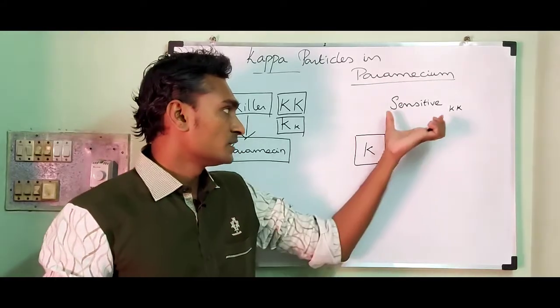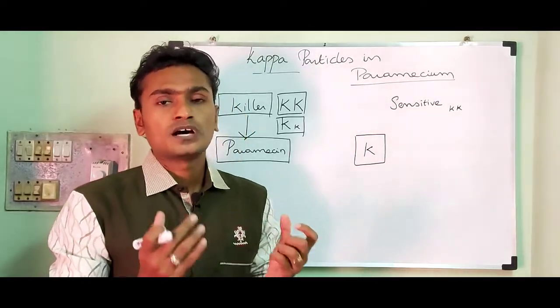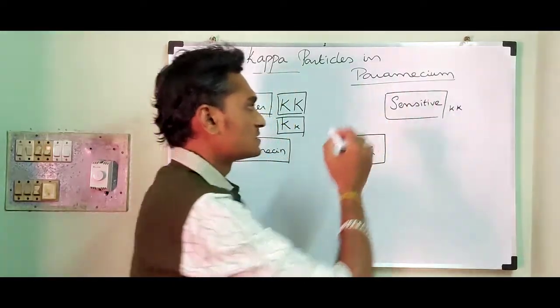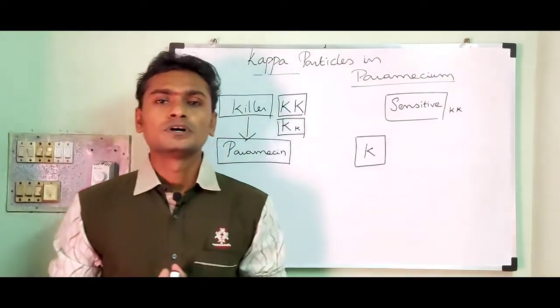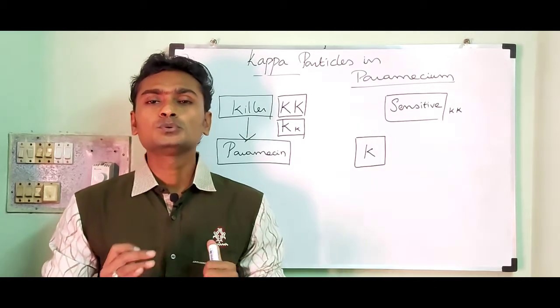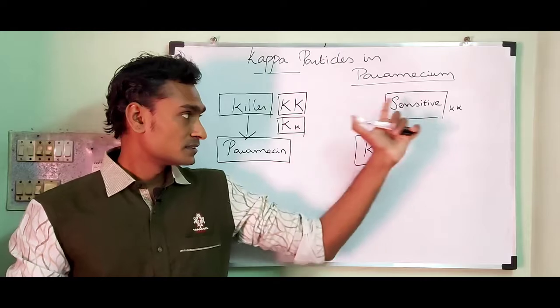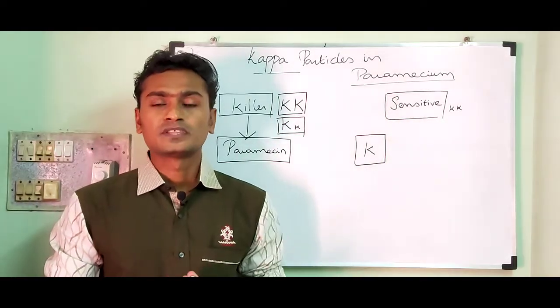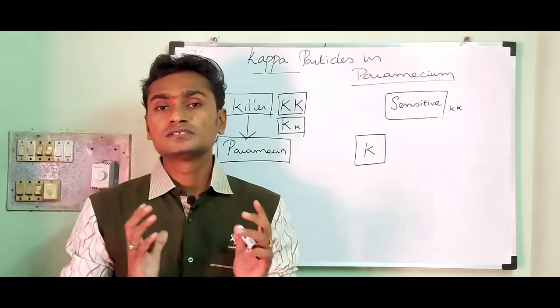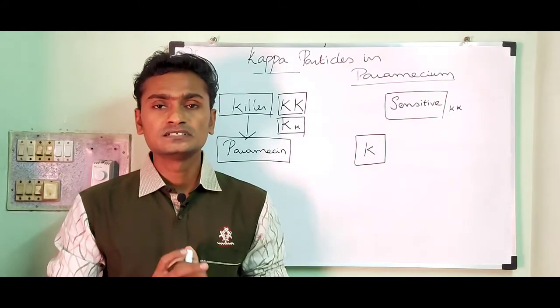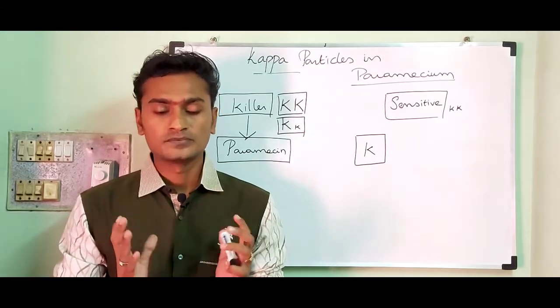That is why Kappa particles are not produced by the sensitives. Now we are going to discuss how the transmission of genes takes place between the killer strain and sensitive strain, and the role of the cytoplasm in Paramecium aurelia.